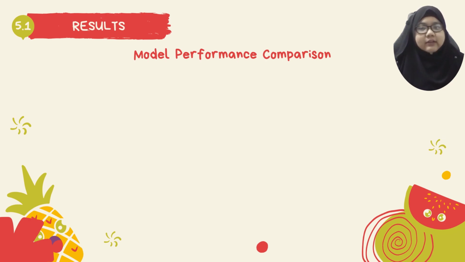YOLO version 11N showed notable improvement, particularly in precision, achieving 0.6769, which was the highest among all models. Its mAP at 0.5 also reached 0.6594 with a balanced recall of 0.6777, demonstrating stable and consistent detection performance, while improvements in mAP at 0.5 to 0.95 were moderate across all models. The tuning process generally resulted in more balanced precision-recall trade-offs.